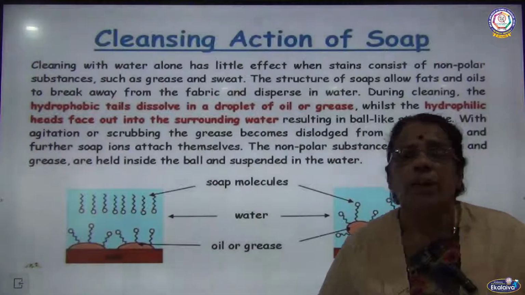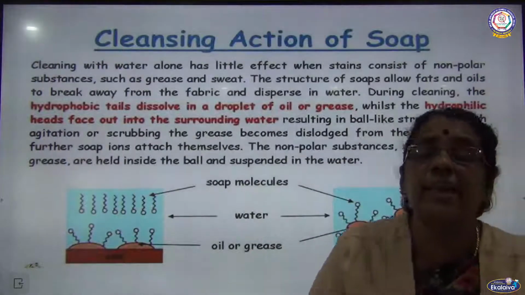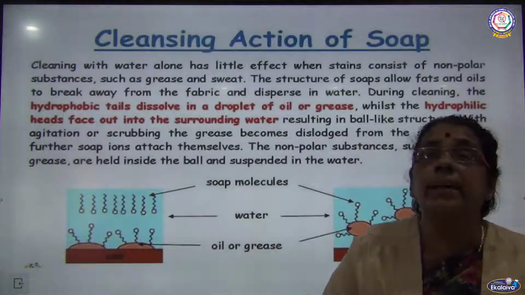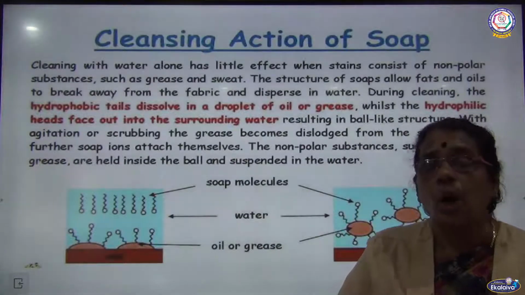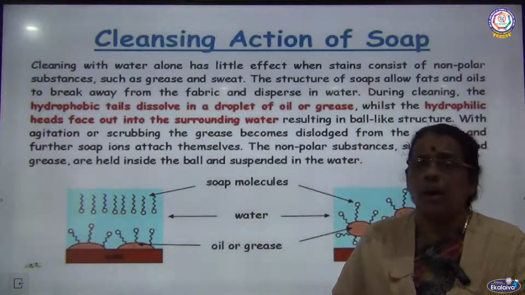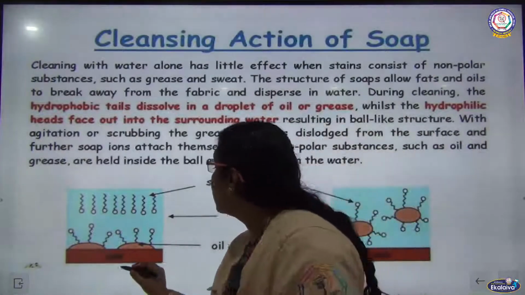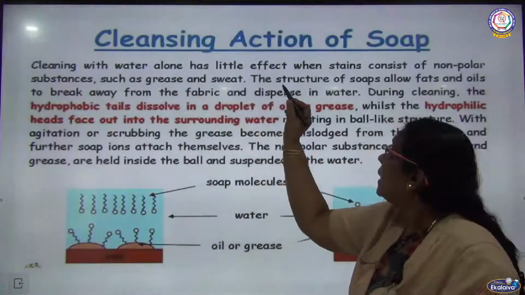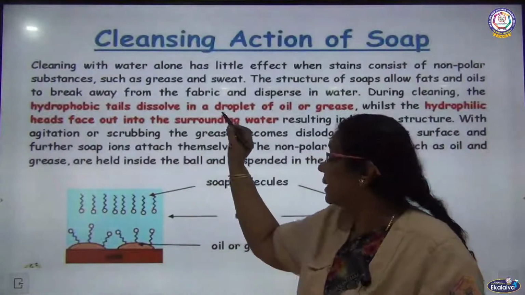The next one, we are going to say how soap acts on water. What is the cleansing action of soap on water? So we are going to see how the oily dirt or greasy dirt in the cloth is removed with the help of a soap, cleansing action. How these micelle formations are possible, how we are able to remove the oily dirt from the cloth. Cleansing with water alone has little effect when stains consist of non-polar substances such as grease and sweat.